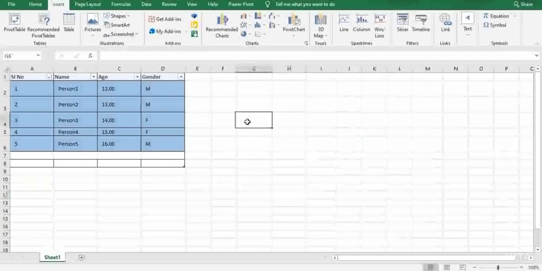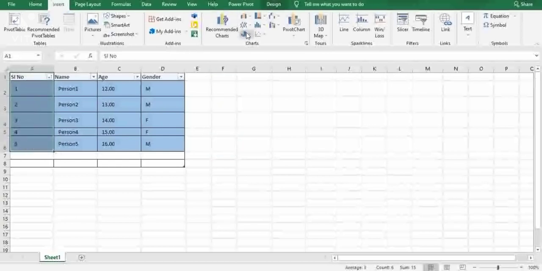Next comes charts. This is one of the most important features in Excel. If you're giving a presentation on daily, weekly or monthly reports, charts play a prominent role. If you ask me how to create a chart, friends, I'll select this row, the SL number, go to recommended charts, and create a chart.